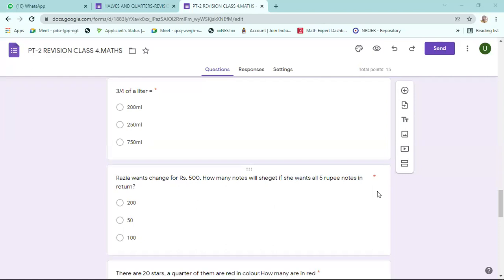Sir, a 100 rupees note. How many 5 rupee notes? We need the change for 500 rupees, in terms of 5 rupee notes. So how many 5 rupee notes can we get? 500 divided by 5 will give 100 notes.